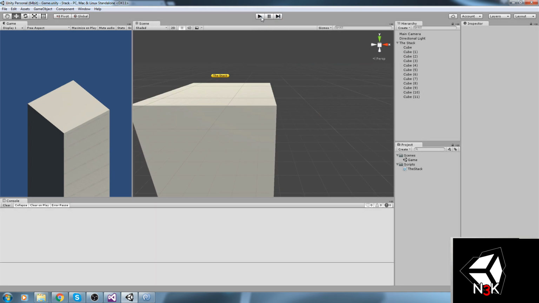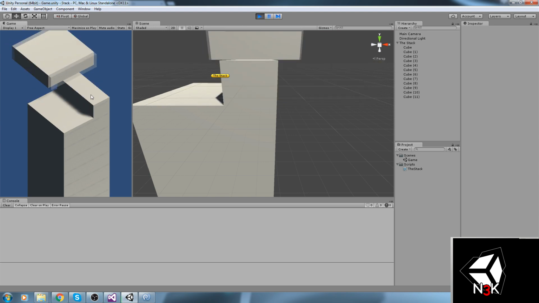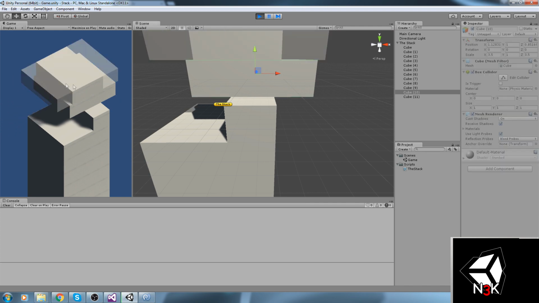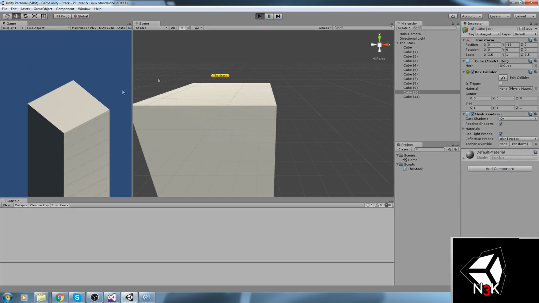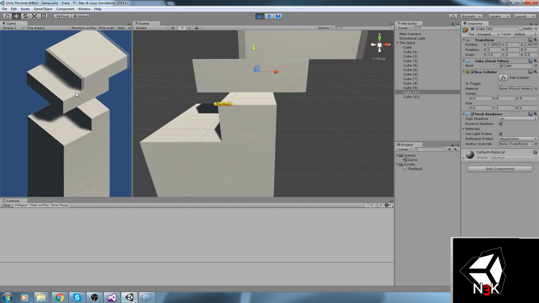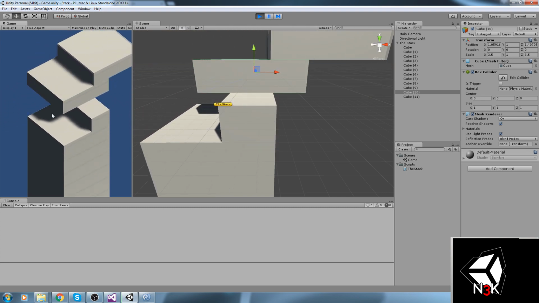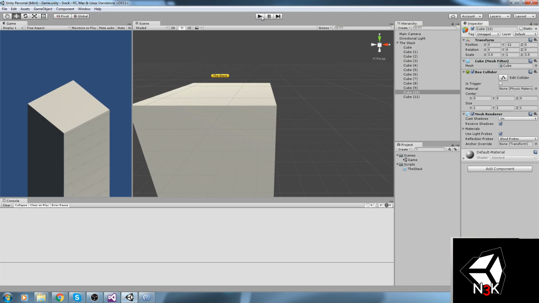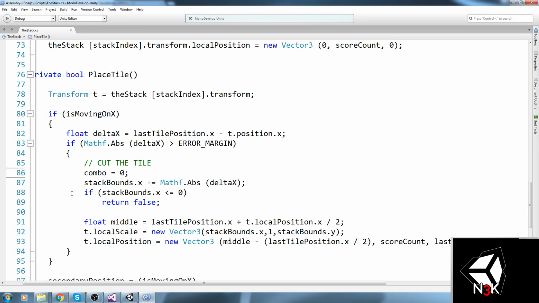Or maybe I get all my things wrong. Let me just try. Doesn't seem to work anymore. That's kind of weird. So this seems to work just fine for the first one, but then after that I'm not sure if it's going to work still. Oh, it's because my stack bounds is now smaller than 0, so instead of... I'm actually going to mute this really quickly.